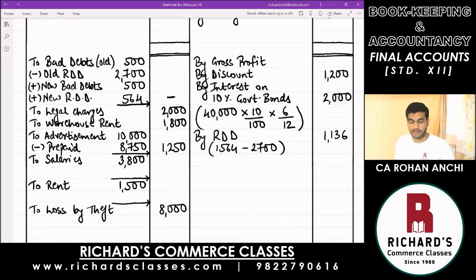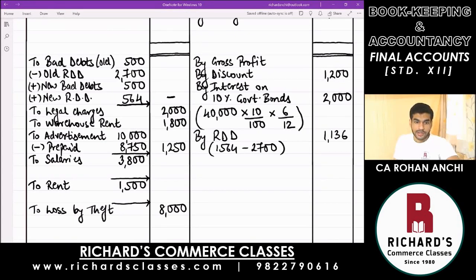This is important because in this question you have a chance to see all four adjustments happening at the same time, where you have old bad debts, new bad debts, both are losses. It will be on the debit side. New RDD is also a possible loss. You added there. Only old RDD is the one which has to be subtracted because that was old. We do not require. We have created a new RDD for that reason. So remove the old and put the new, which is why old RDD is the only one which is going to be subtracted. And of course, in this case, because you got a negative answer on the debit, we have gone on the opposite side and written that excess amount by RDD 1136.